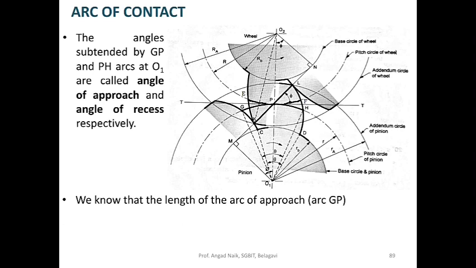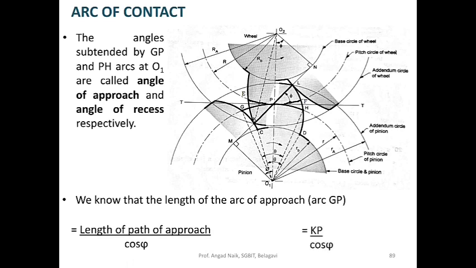We know that the length of arc of approach is arc GP, which is nothing but length of path of approach divided by cos phi. Now as I discussed, the path of approach is from G to P, that is tracing a length KP. So the length of path of approach is equal to KP.